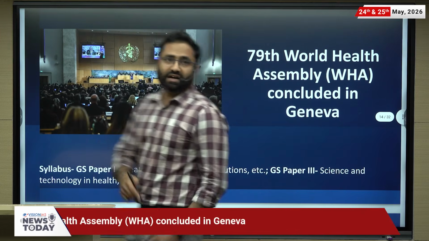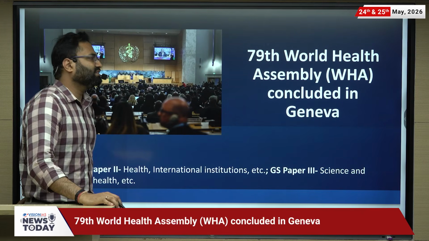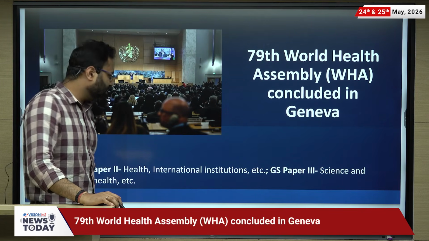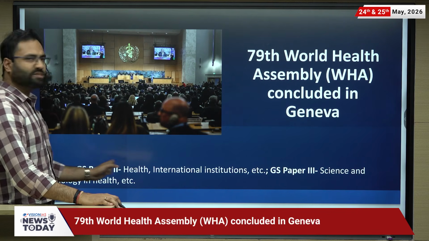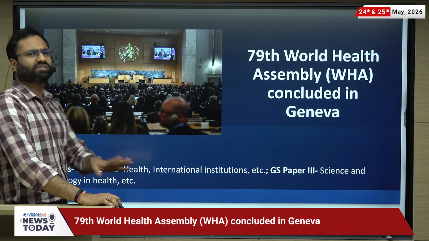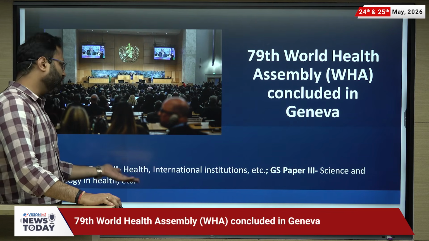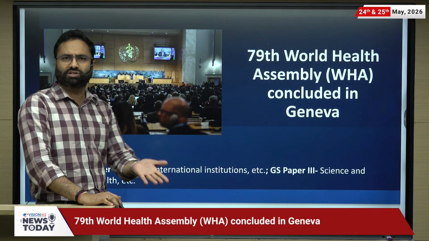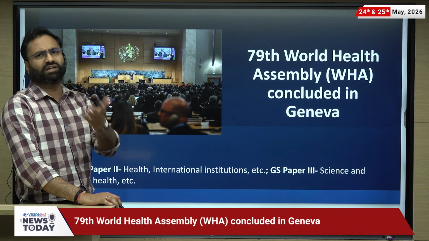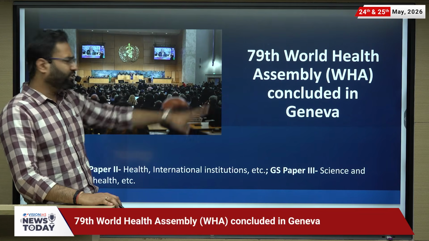Next article is regarding the 79th World Health Assembly concluded in Geneva, right? So from the perspective of UPSC GS paper 2, there is health, social justice, there is a portion of health. This is very, very important. Apart from that, GS paper 2, international relations, international institutions or the multilateral framework. This is another important aspect.